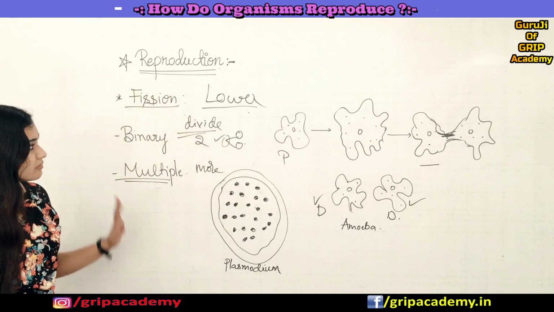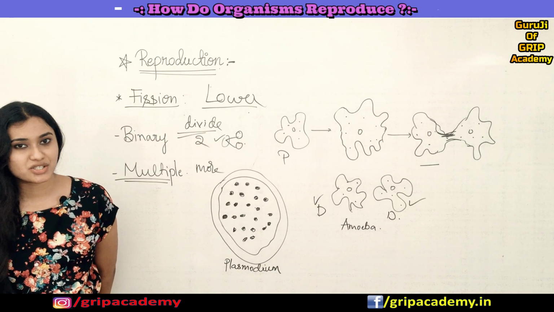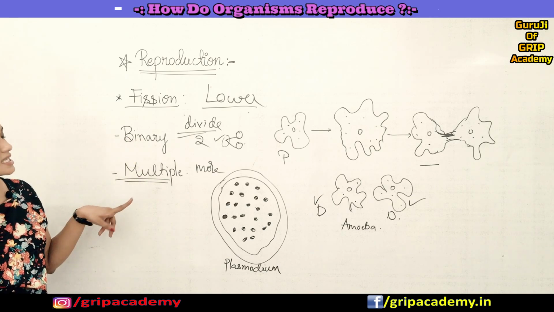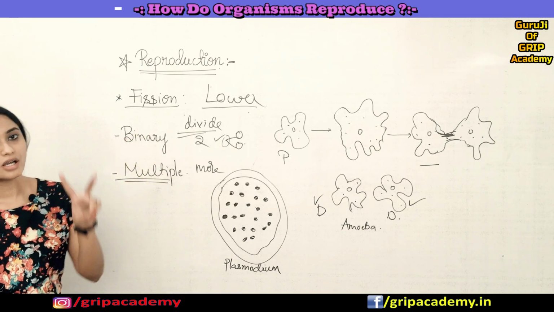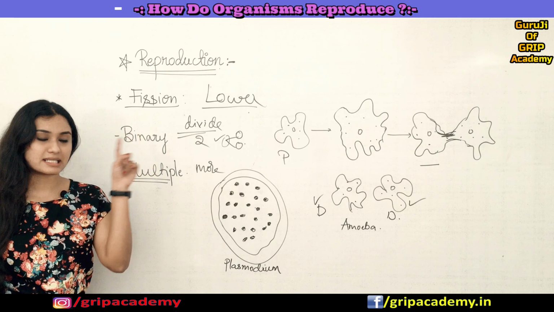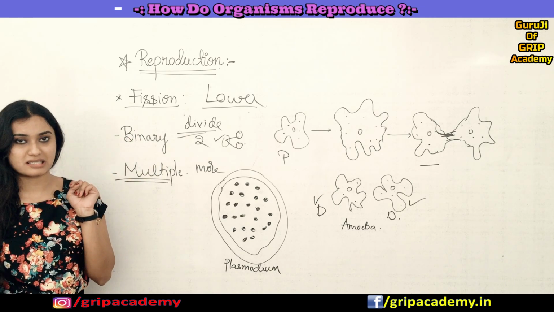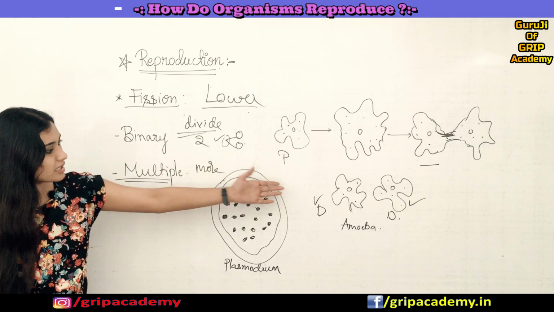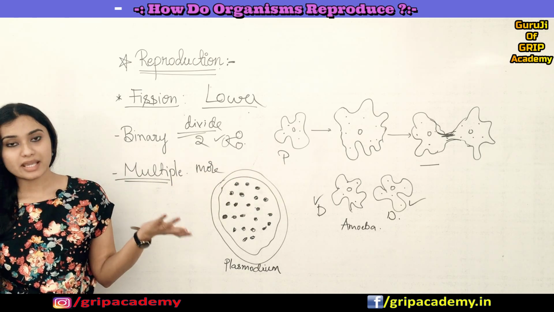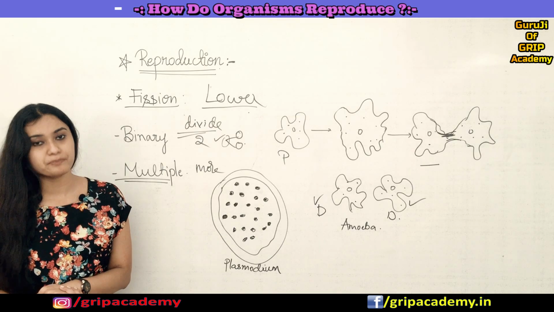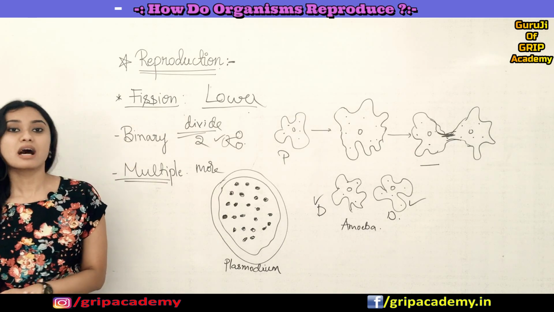Fine. So this is all about fission, right? All you have to remember is the types. One is binary, next is multiple. Binary means two cells are formed from a single cell, and multiple means many cells are formed from a single cell. That's all. An example for binary is amoeba, and for multiple fission you can give the example of Plasmodium. Okay, so that's all about fission.